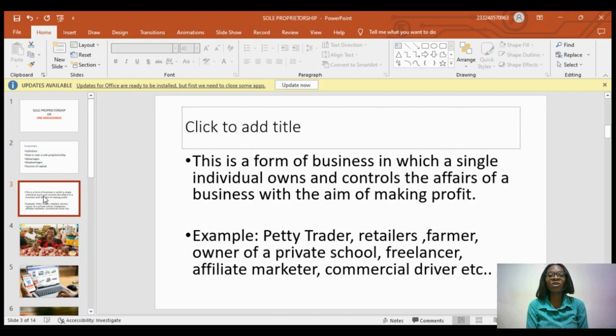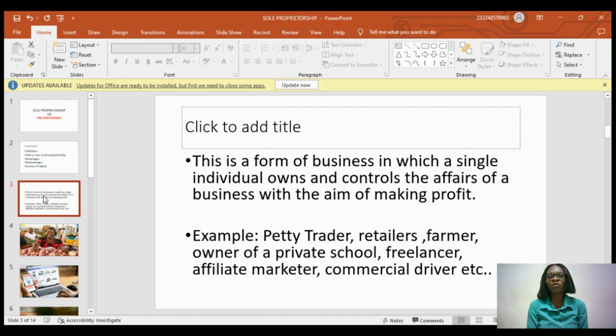So if you see anyone trying to set up a business and he or she is the only person that owns everything and controls all the affairs of the business, then obviously the person is operating a sole proprietorship. After all, the main aim of setting up any business is to look for profits, right? So that is obviously the main aim of sole proprietorship.